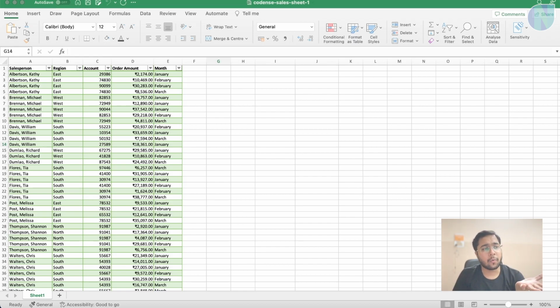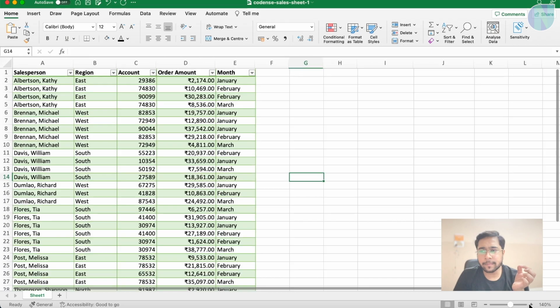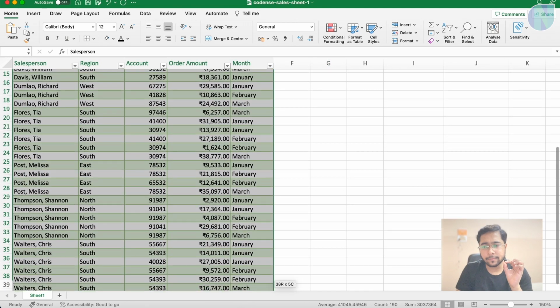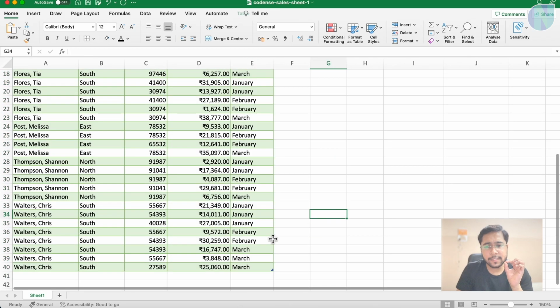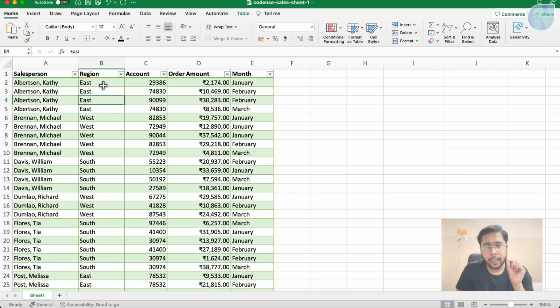Now, how to create a pivot table in Excel? Suppose this is the table you are having. I can increase its font size a bit. I will select this table which I have. Let's first see what this table shows us. There is a salesperson, in which region this salesperson has done how much amount. Like this salesperson has given how much of an order in which month.